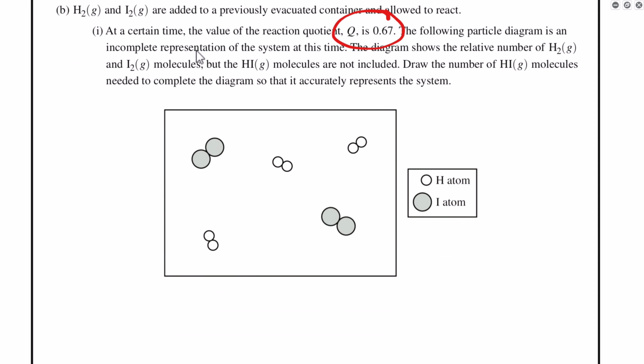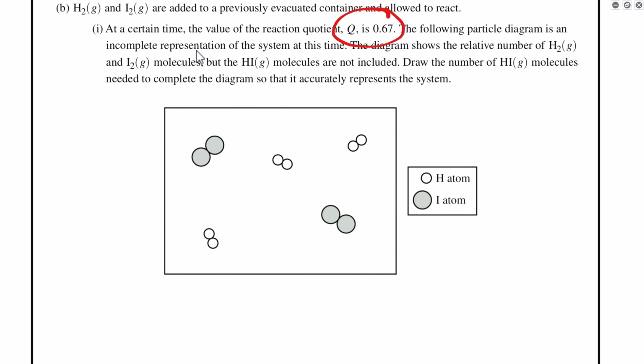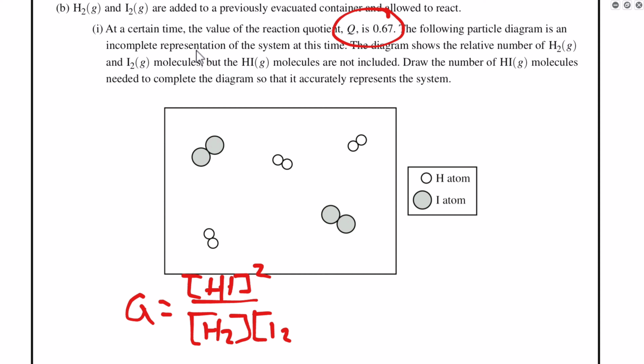Okay. All right, so what I'm thinking here is that we have an equation for K, which is also the same as the equation for Q, right? Q is just when a system is not at equilibrium. So you got HI squared, H2 and I2 that's here. And so if I assume that molecules, because we can do molecules and moles the same way, they both represent the relative number of molecules here, I can actually solve for this concentration here. And then I can utilize that information to figure out how many molecules I need to add, right?